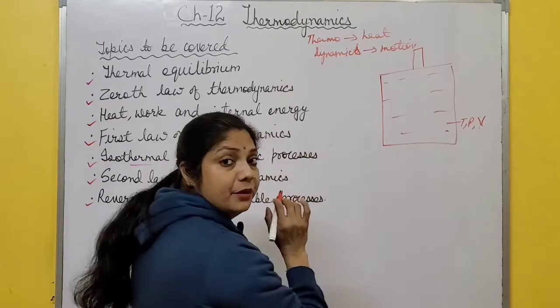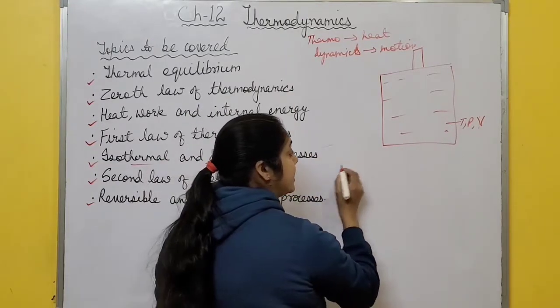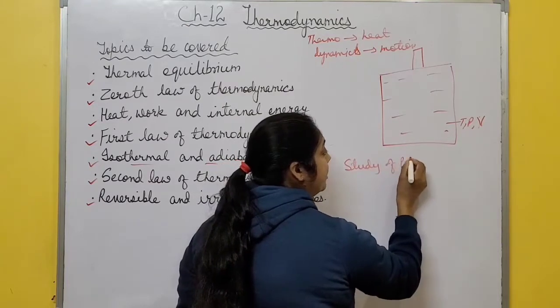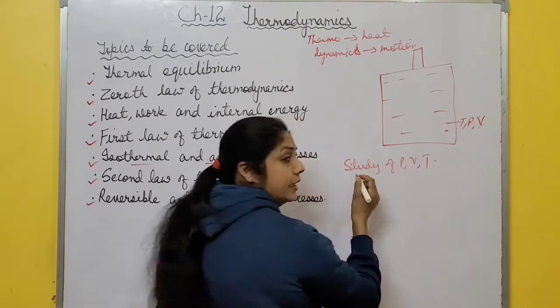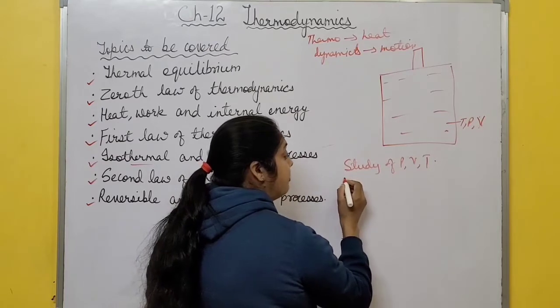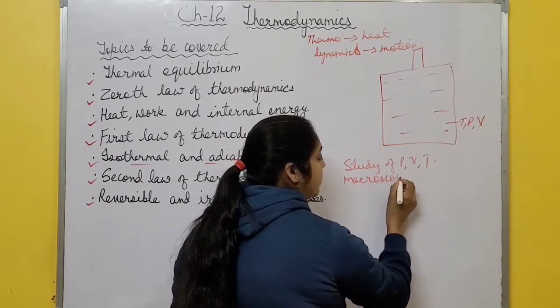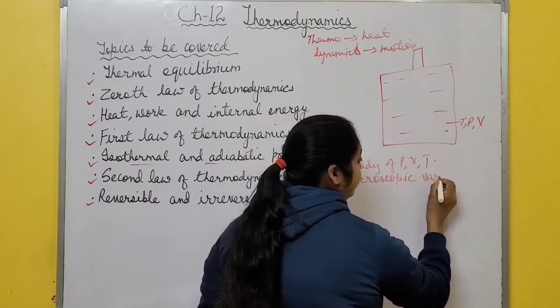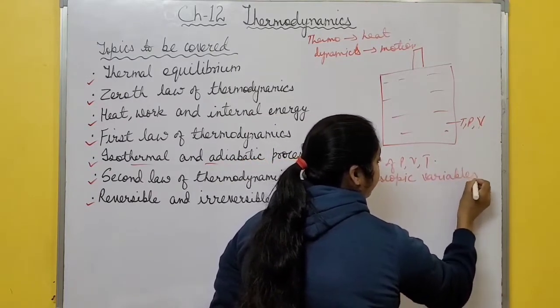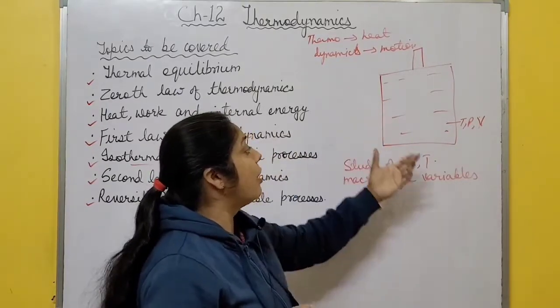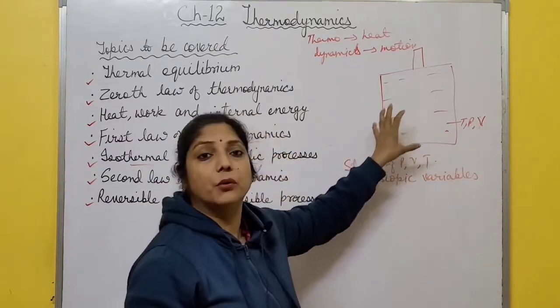So, thermodynamics is nothing but the study of pressure, volume, temperature. It deals with bulk system, and in this system how pressure and volume and temperature of the whole gas changes, right?